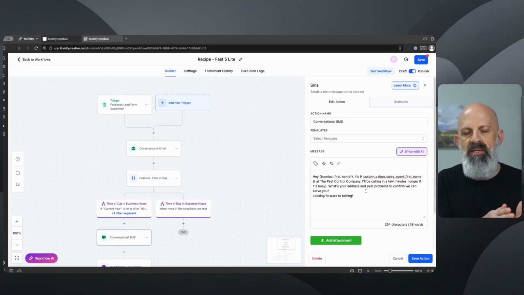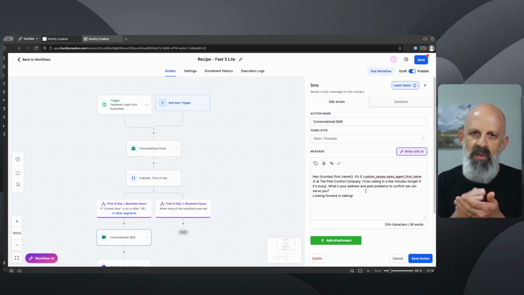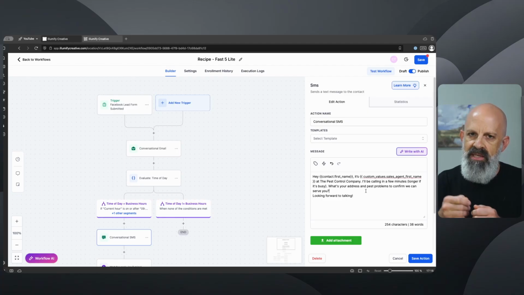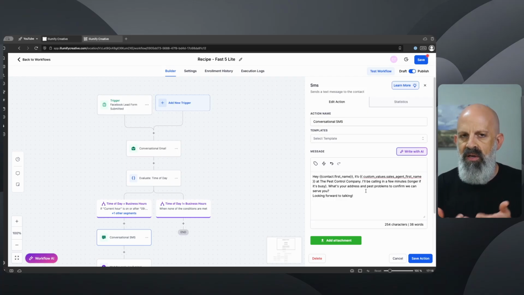And my purpose in doing this is to stop them from going to the next option for their solution, right? So if they're on Google Maps, to get them to stop going back to Google Maps to find another pest control company to call or message, and instead get them to engage and start having conversation. So it works really, really well. And I bet it would work for you.